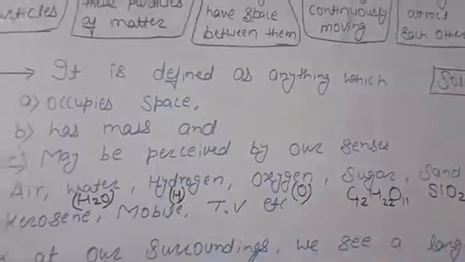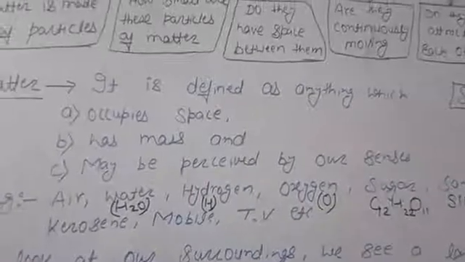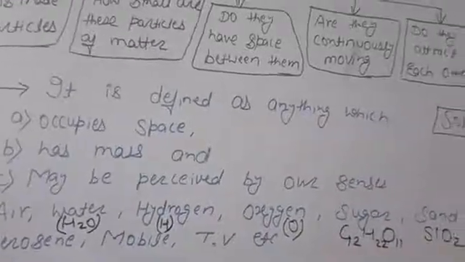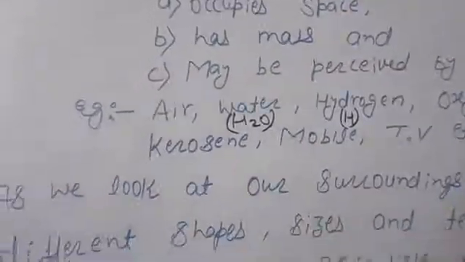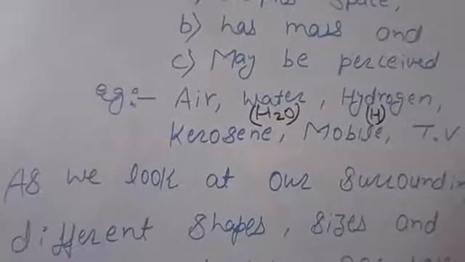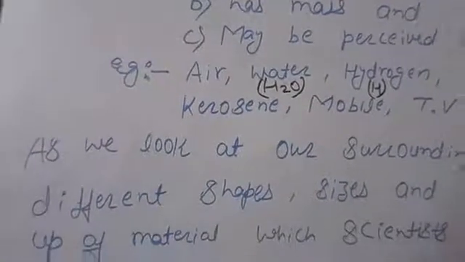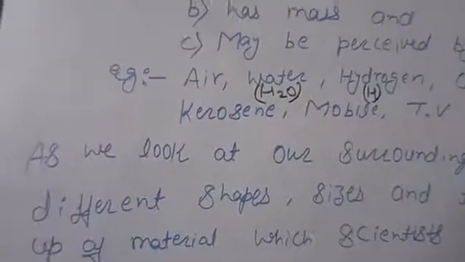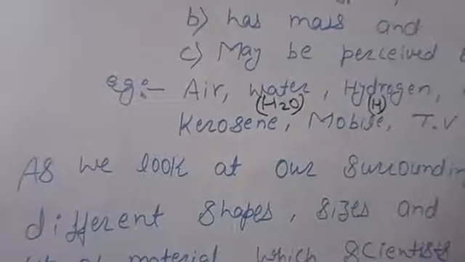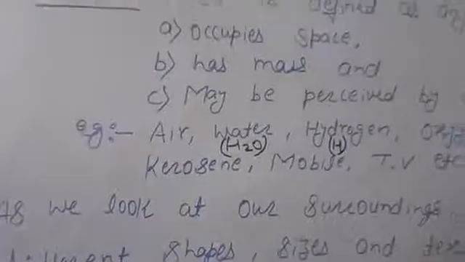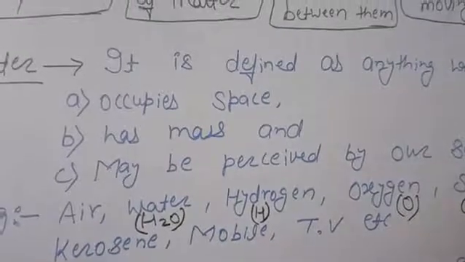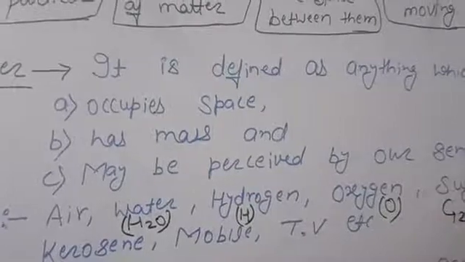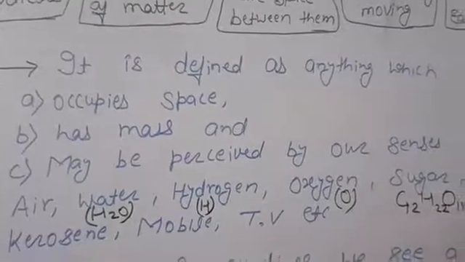Television, etc., or whatever things are around you. If I take the example of a school classroom, then duster, blackboard, chalk, bench, desk, electricity board, door, window, floor, you students, I teacher, all these things are matter. Why? Because all these things occupy space, have mass, and may be perceived by our senses.